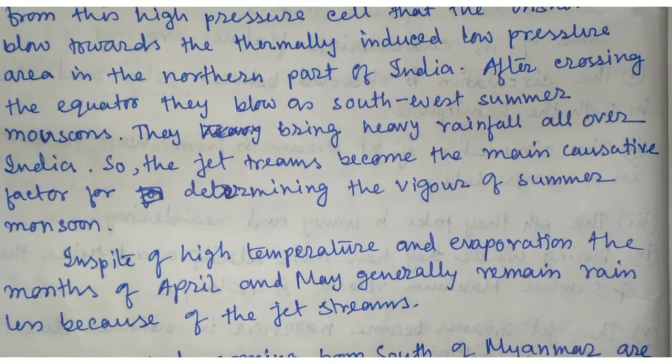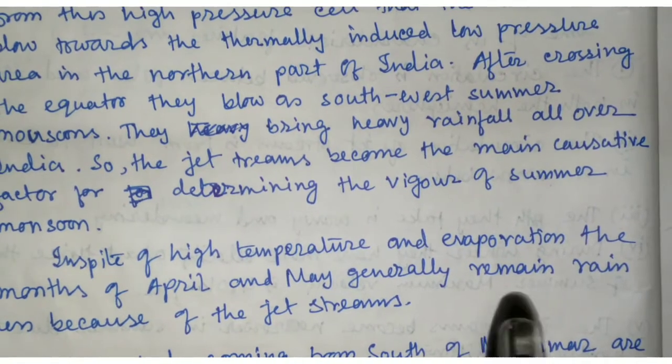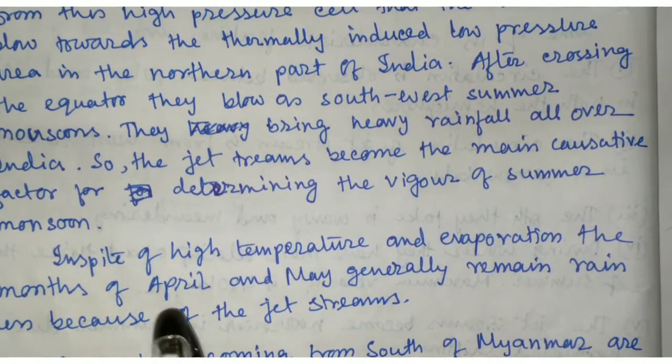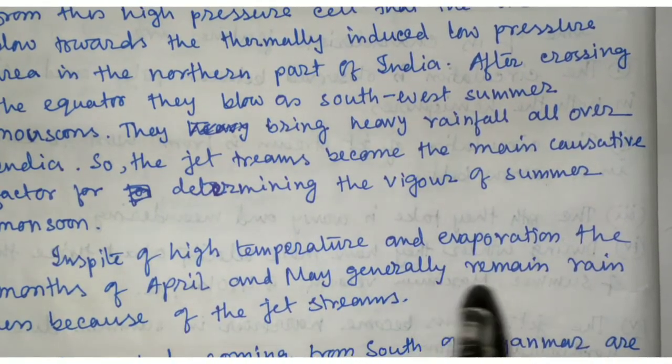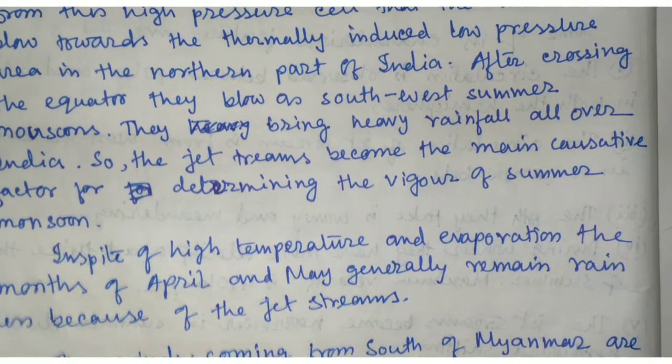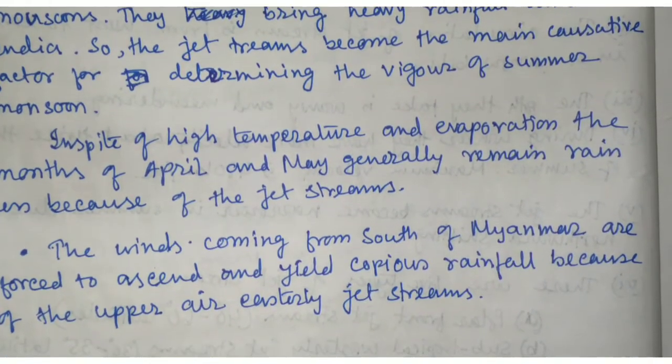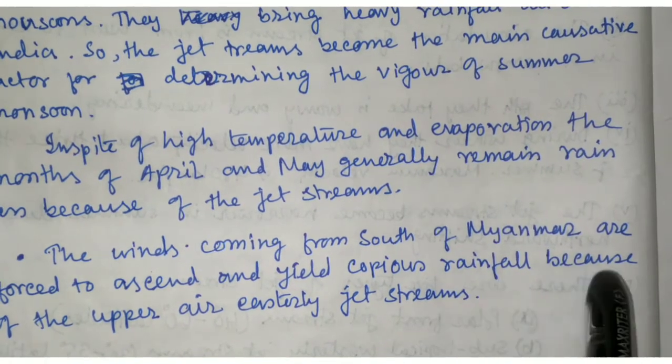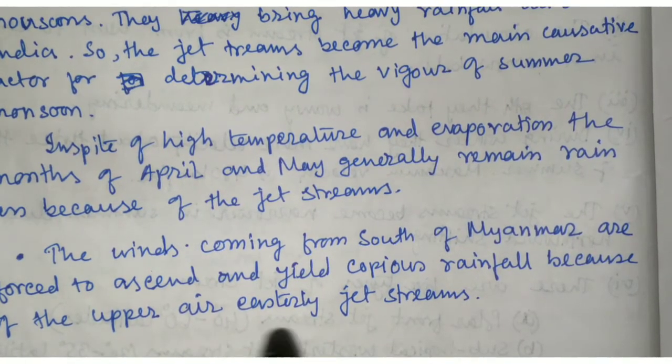In spite of high temperature and evaporation, the months of April and May generally remain rainless because of the jet stream. The wind coming from south of Myanmar is forced to ascend and brings rainfall because of the upper air easterly jet stream.